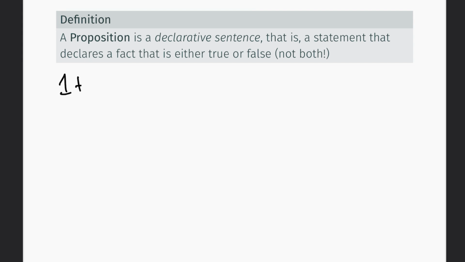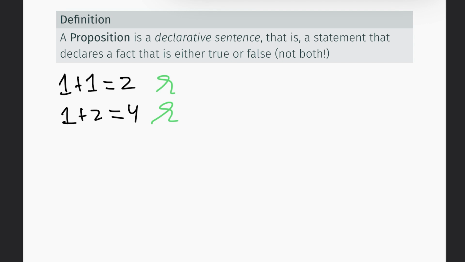So, say 1 plus 1 is equal to 2. Is this a proposition? Well, it declares a fact, and in this case the fact is true. So, yes, according to the definition, this is a proposition. Now, what about the statement 1 plus 2 is equal to 4? Is this a proposition? Again, it declares a fact. However, in this case, the fact is false. But according to the definition of a proposition, that does not matter. Simply the fact that it declares a fact that is either true or false makes this a proposition. So yes, even though the fact is false, it is still a proposition.